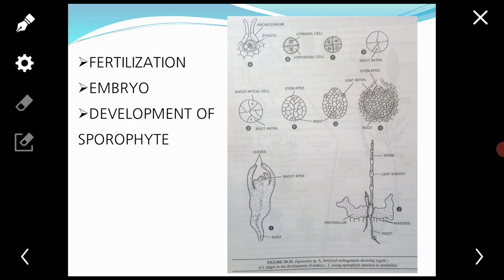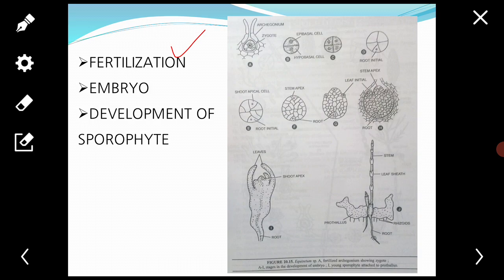Next, fertilization. Fertilization depends upon the presence of a film of water. The anthrozoids liberated from antheridia swim in the film of water. In the mature archegonium, the ventral canal cell and neck canal cells disintegrate and become mucilaginous.